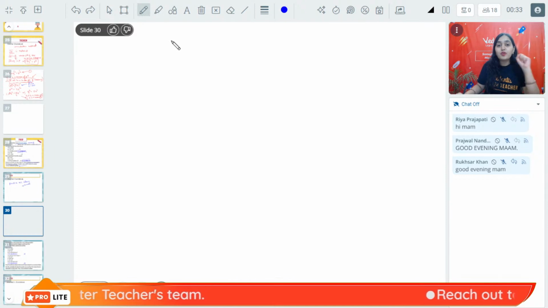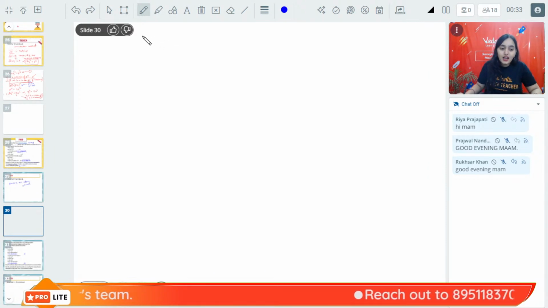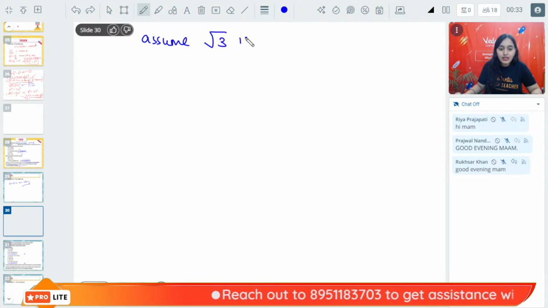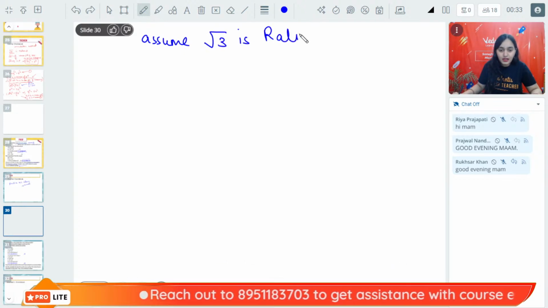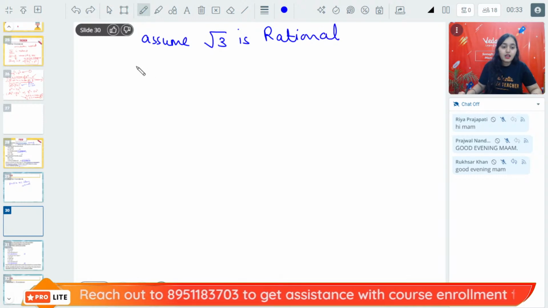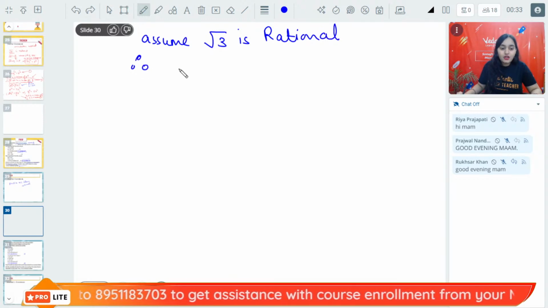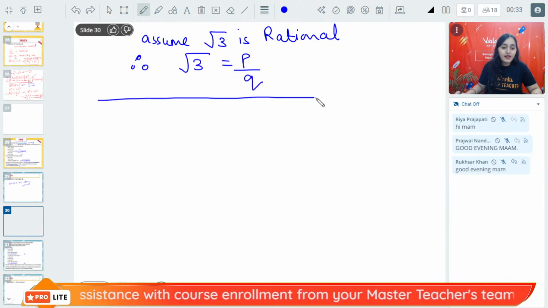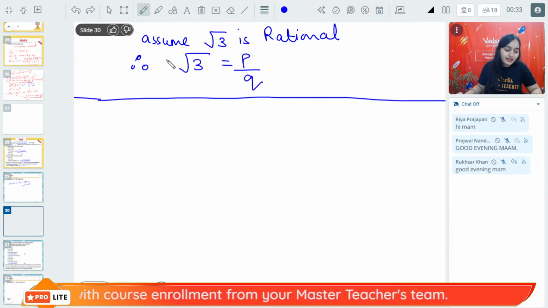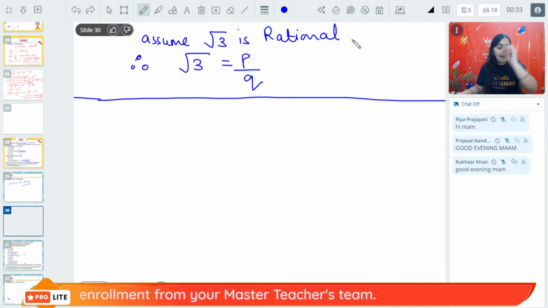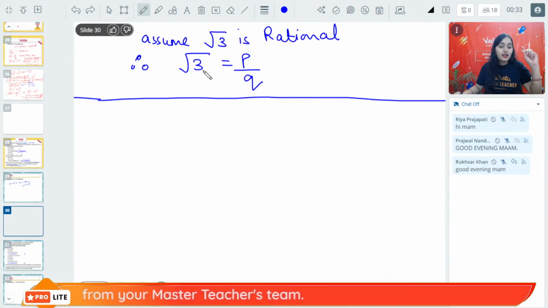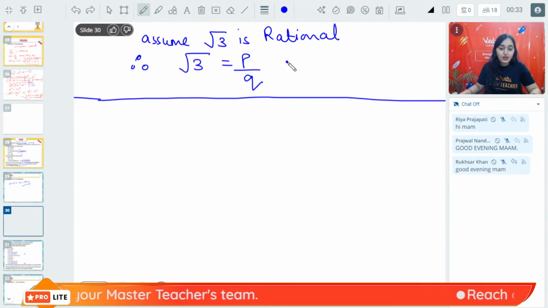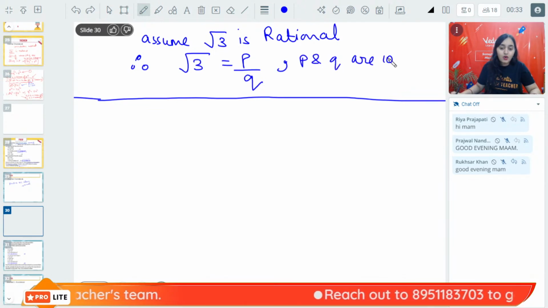Okay, now let's do it one by one together. So how are we going to prove root 3 is irrational? Assume root 3 is rational. Therefore, root 3 will be equal to P upon Q. This is our assumption. What is our assumption? Root 3 is rational. And root 3 is equal to P by Q, where P and Q are co-prime.